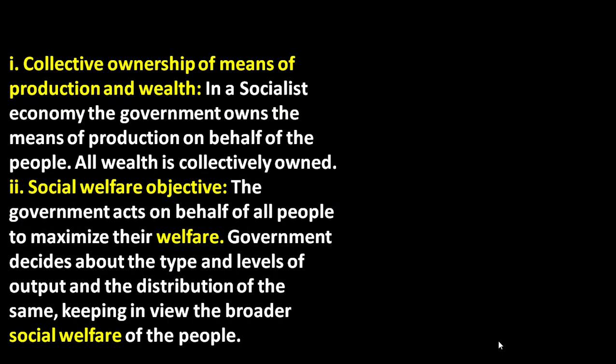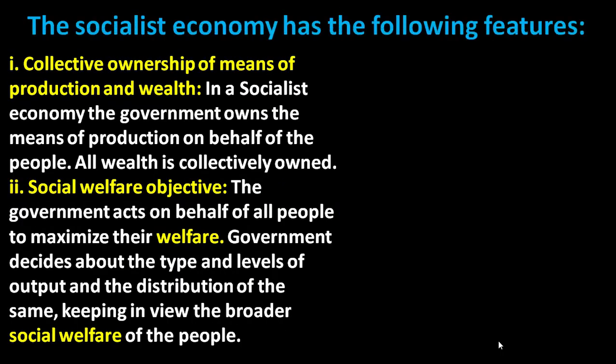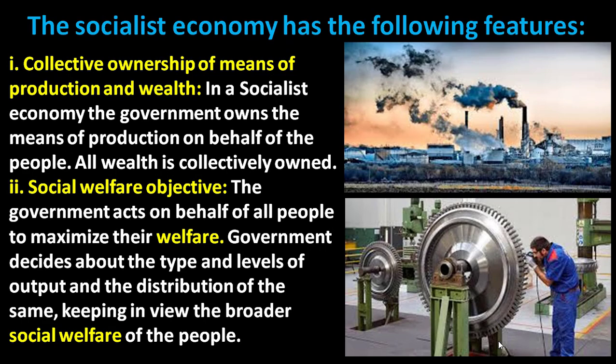So here are some of the very important features of the socialist economy. Among them, the first one is collective ownership of means of production and wealth. In a socialist economy, the government owns the means of production on behalf of the people. All wealth is collectively owned.